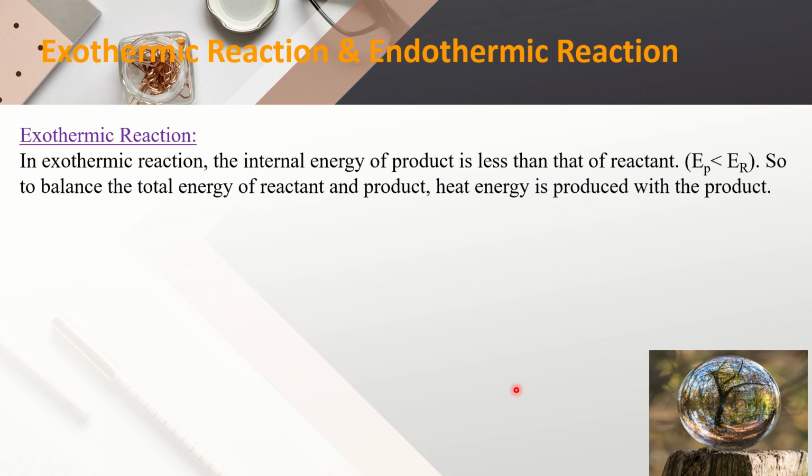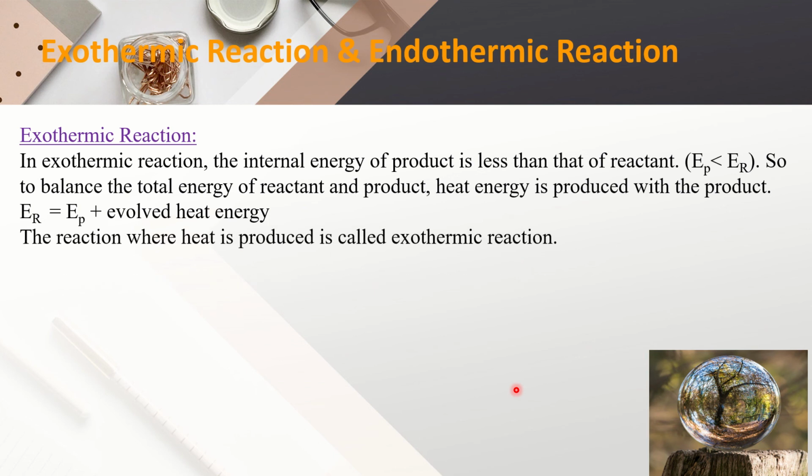So to balance the total energy of reactant and product, heat energy is produced with the product. These types of reactions are called exothermic reaction. So for exothermic reaction, the internal energy of reactant molecule equals internal energy of product plus evolved heat energy. So we can tell that the reaction where heat is produced is called exothermic reaction.